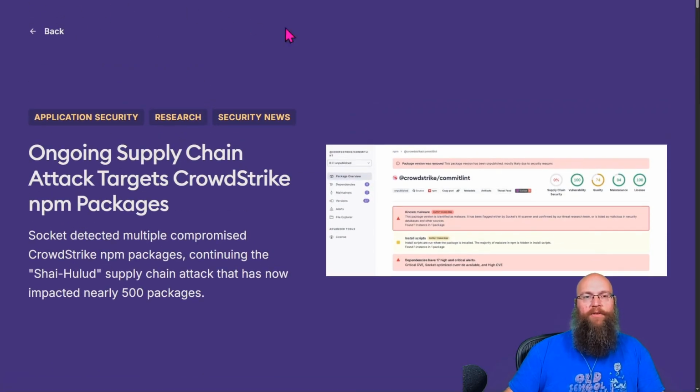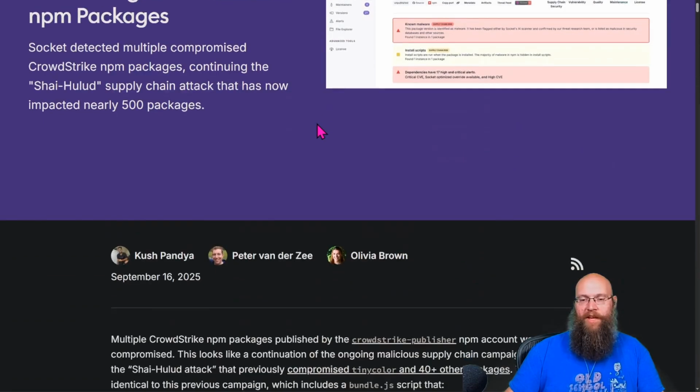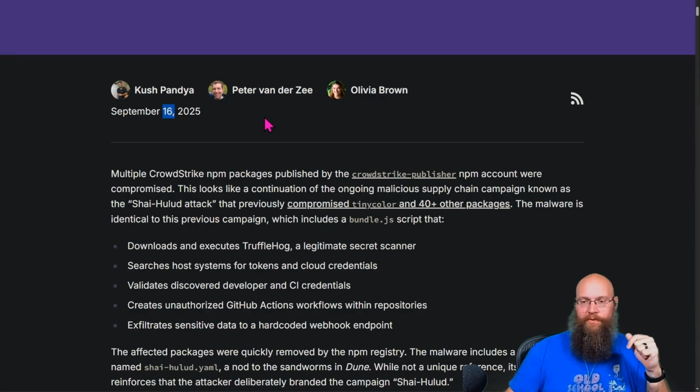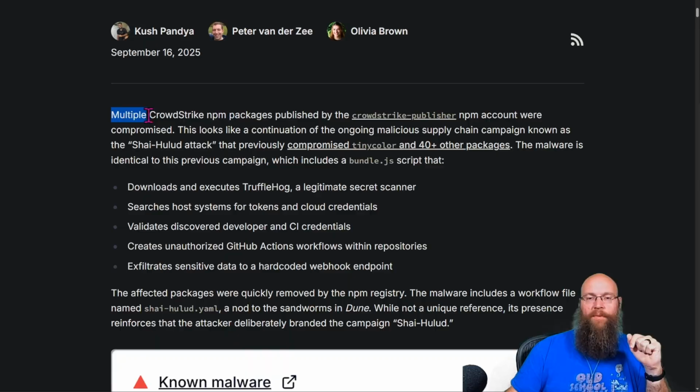I deleted their header in here, but trust me, this is socket.dev. They've been doing a lot of good coverage on this, so I wonder if they have any additional information, because this one's from yesterday. The other one was from the 15th. This one was talking about multiple CrowdStrike NPM packages that were published by the CrowdStrike publisher NPM account and were compromised.